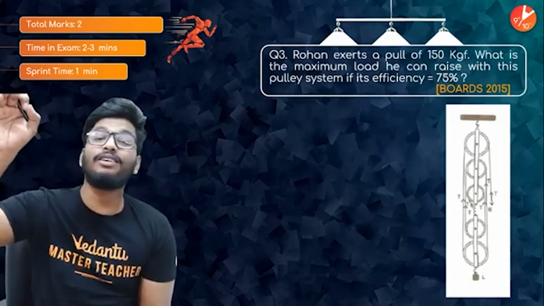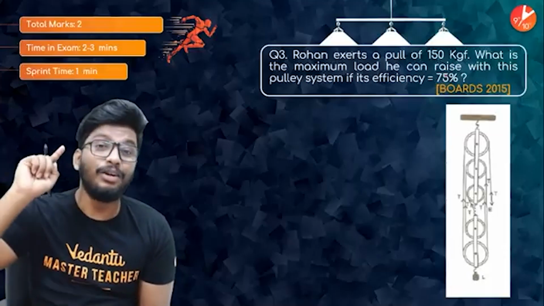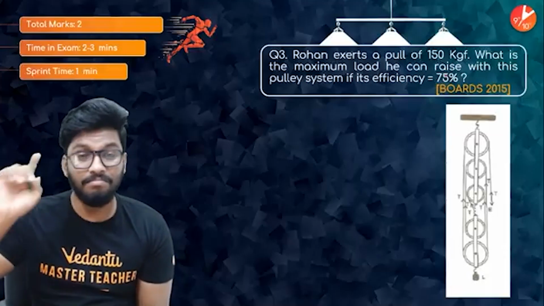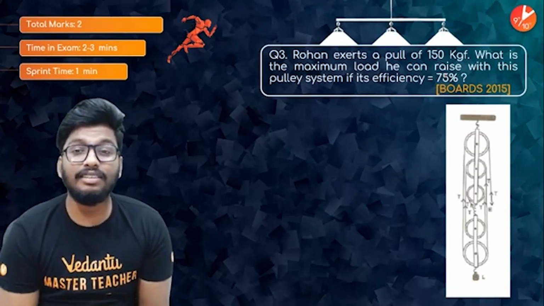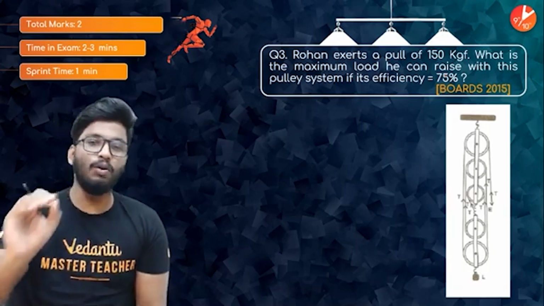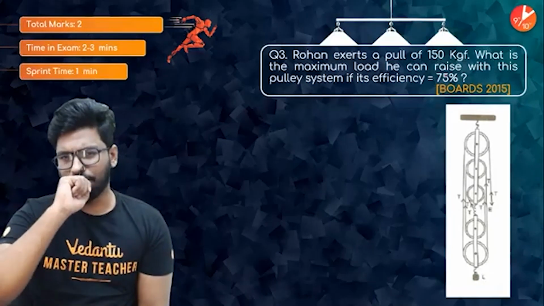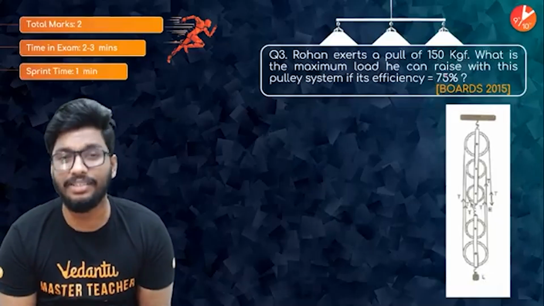All right. Moving on to the third question, board exam 2015 question, 2 mark, 2 to 3 minutes. We're going to try to do it in one, right? We'll try to do it in one. A rower exerts a pull of 150 kg. What is the maximum load he can raise with the pulley if the efficiency is 75%?